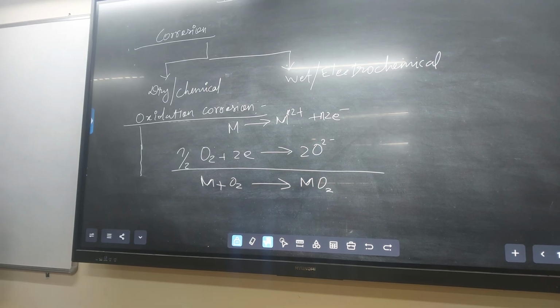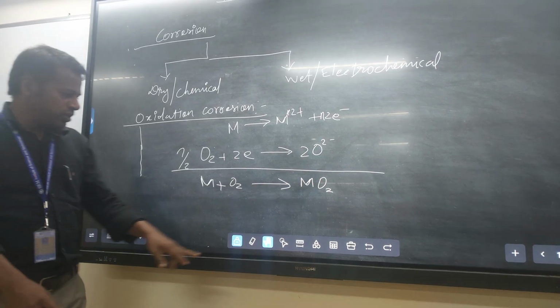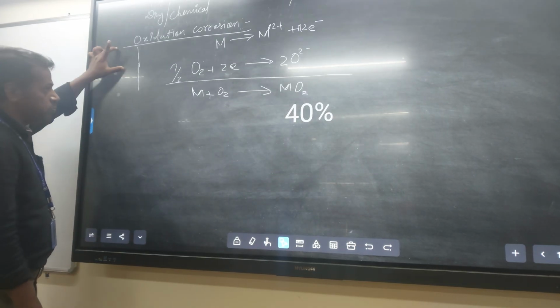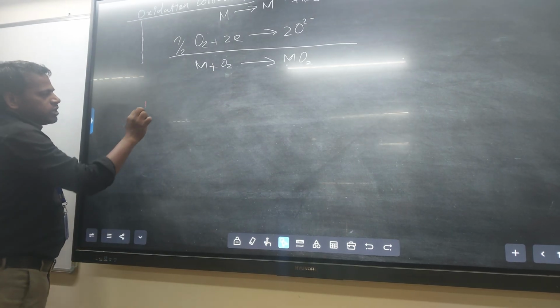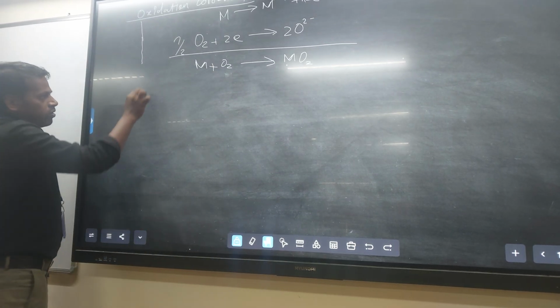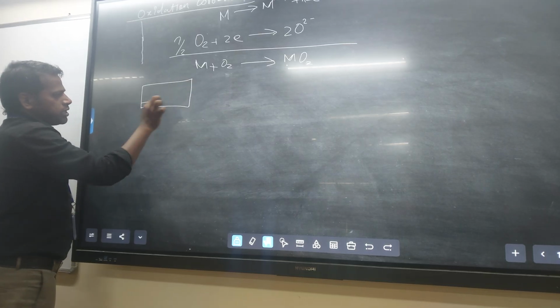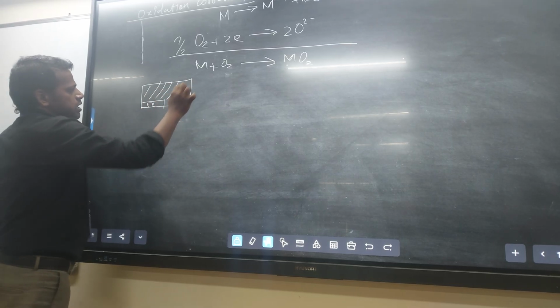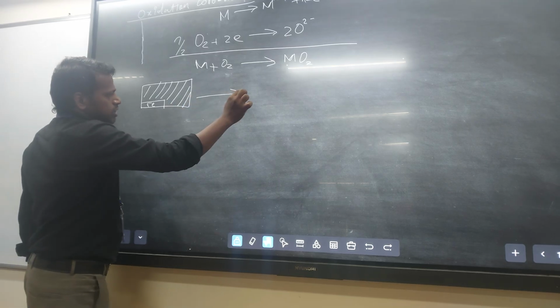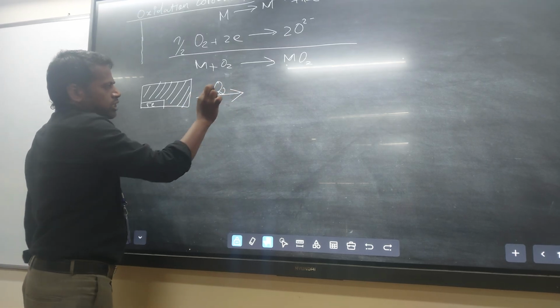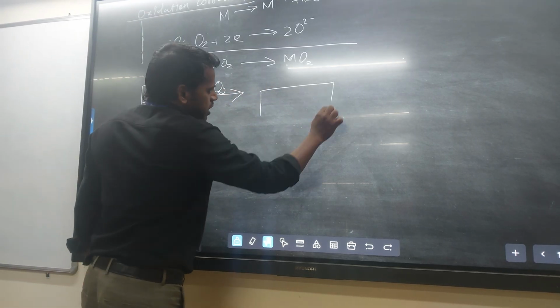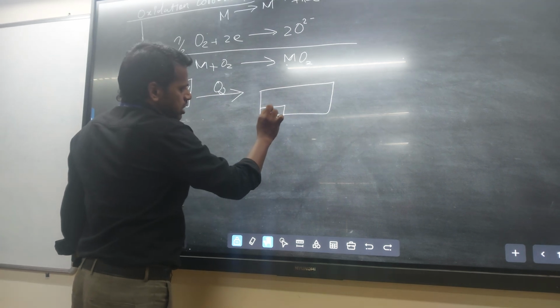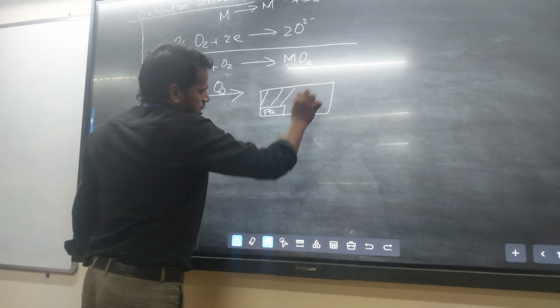So here you know what happened. If you have to explain it stepwise, first the fresh metal surface is there. Suppose you take iron pieces, this is a fresh metal surface. So this fresh metal surface is exposed to the oxygen environment. What happened here? The oxygen gets adsorbed on the metal surface.